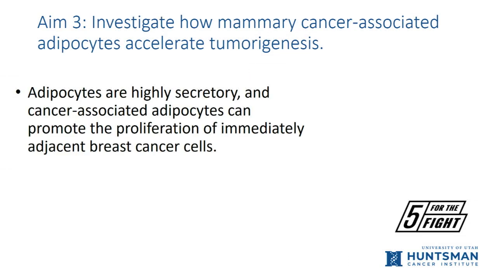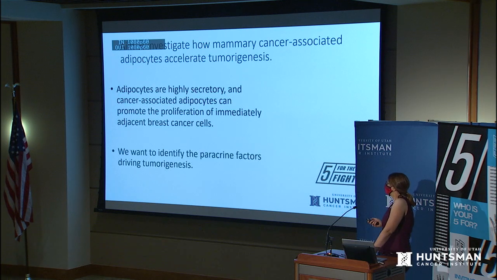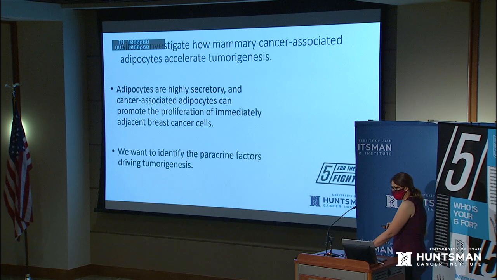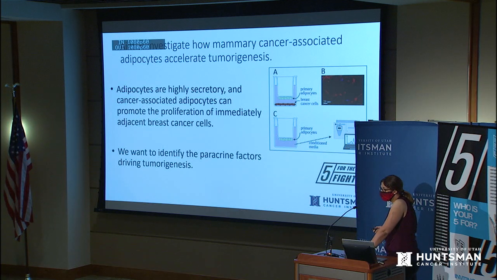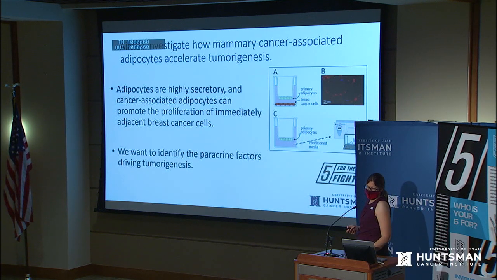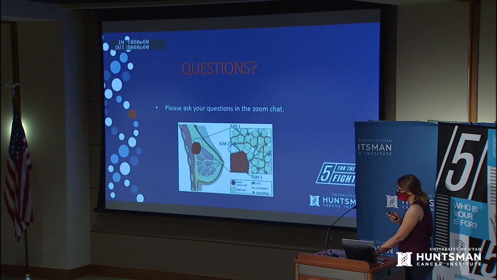Similarly, adipocytes are known to be highly secretory, and cancer-associated adipocytes have been shown to promote the proliferation of immediately adjacent breast cancer cells. And so to understand how adipocytes do this, we are isolating primary mature adipocytes, again from lean and obese mice, grow them in culture, and then we take the conditioned media and apply it to breast cancer cells to assay effects on proliferation, migration, chemotherapy-induced apoptosis, and on organoid formation. And once again, we take the conditioned media and then analyze it by mass spec to identify the factors that mediate this effect. So with that, I'm out of time.